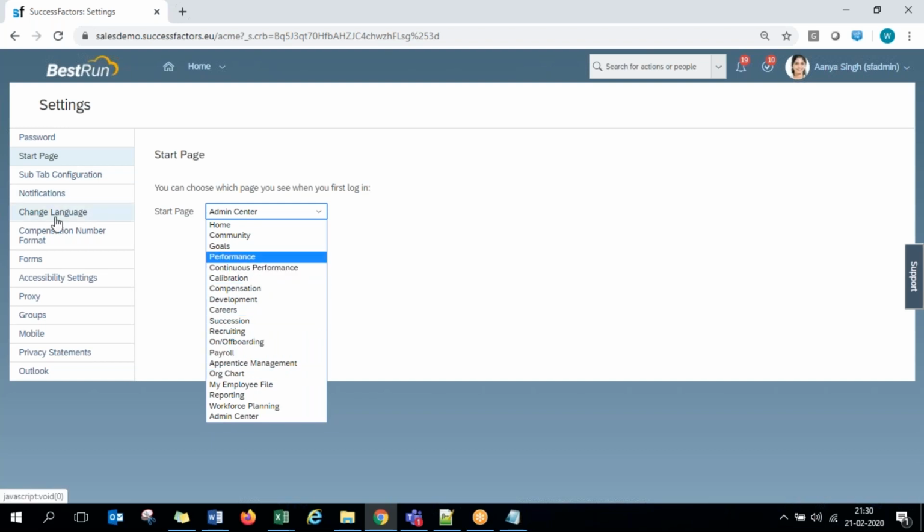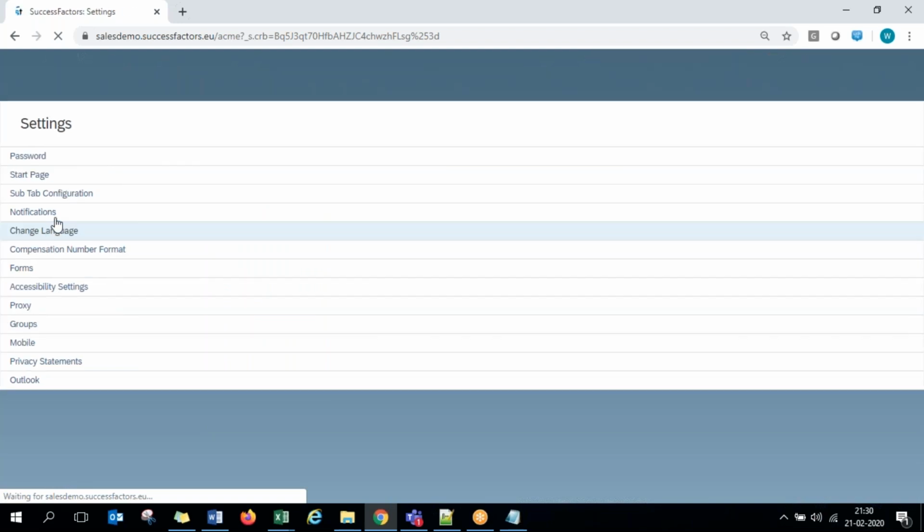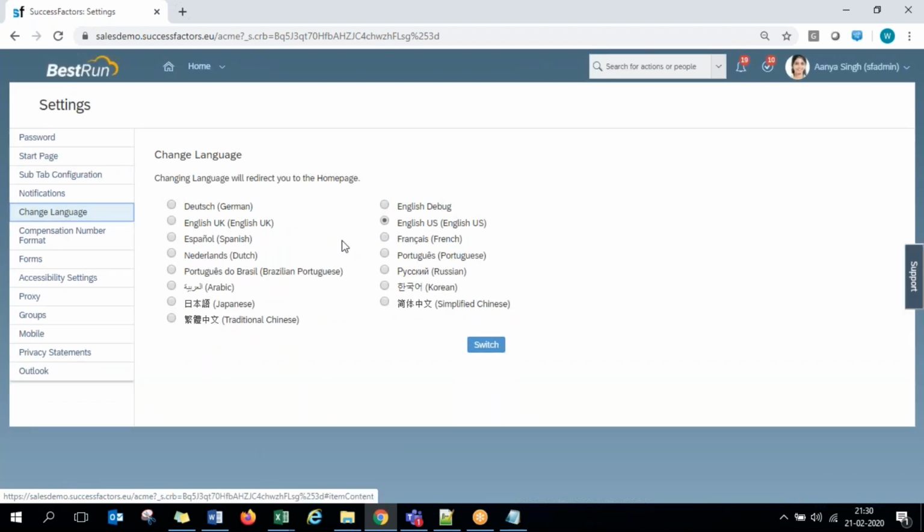And then when it comes to languages, here you have a change language option where the end user can choose whichever language he wants to see the system in. Whether in English or French or Arabic or Korean, they can choose, and then just click on switch, and the system gets auto translated into that target language. Okay, the standard areas get auto translated. Anything that we have created during our configurations and customizations, we have to translate manually.